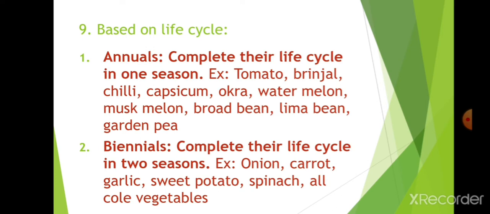Biannuals complete their life cycle in 2 seasons. That means they will die after the 2 seasons. Before that only we must harvest that. This is about the biannuals. Carrot, onion, garlic, sweet potatoes, spinach, all cole vegetables come under the biannuals.